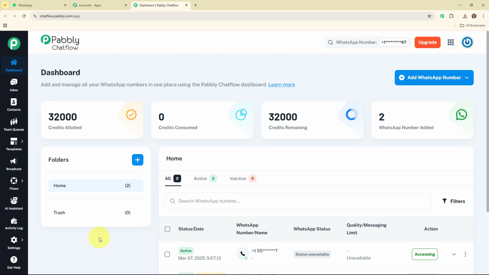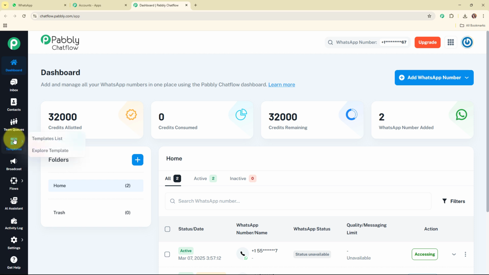Alright, so let me give an overview of each feature over here. So let's start with the inbox. So here, by using this feature, you can see all your WhatsApp chats at one place. Then comes the contacts. So here in this feature, you can create and manage the contact list for your WhatsApp number. Then come the team queues. So here, by using this particular feature, you can see all your team members and the status of the chat assigned to each team member over here.